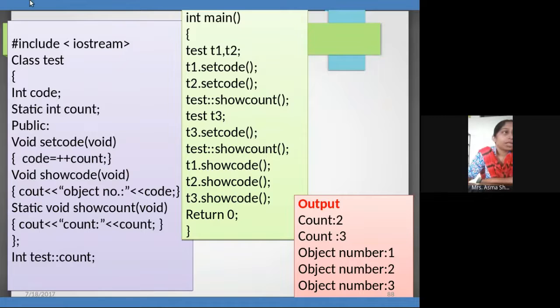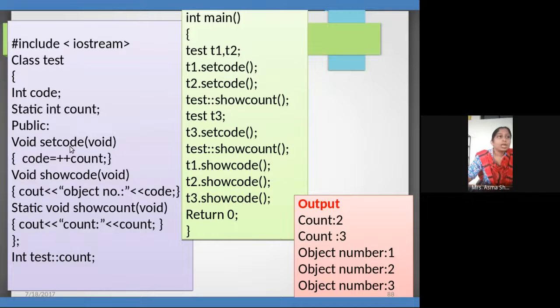So if you see this, #include <iostream>. Now we have a main class Test where we have the code as an integer. We have the static count variable. This count is helping us to count the number of objects we have created.